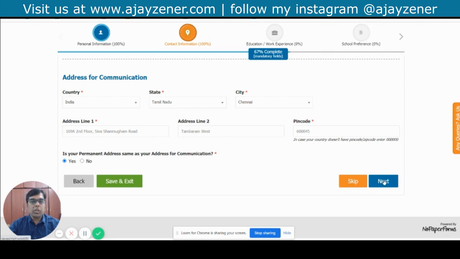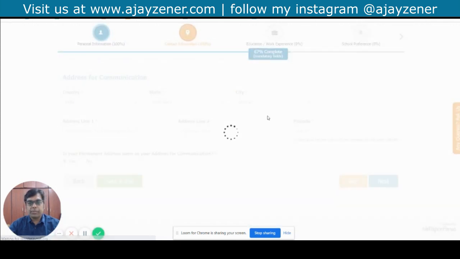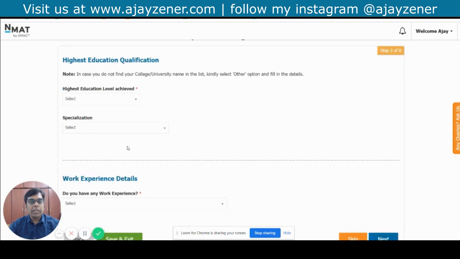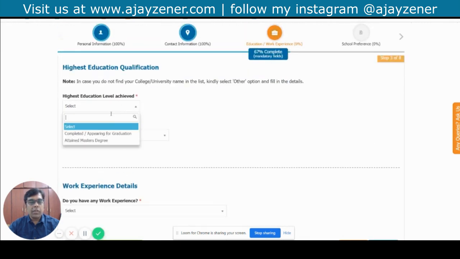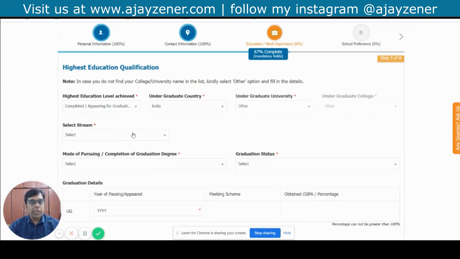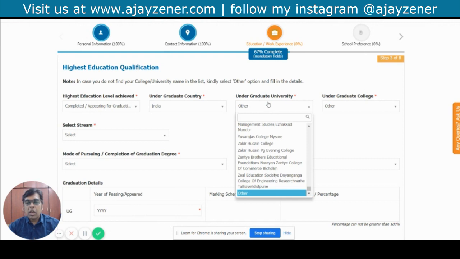Mine is the same, so I filled it up, and I'm going to go further for this form, because there's nothing much in this space. So I've completed my personal information and contact information, and the next one is the education and work experience. So we'll quickly fill this up. Higher education level achieved, I'm going to use completed undergraduate, country India.